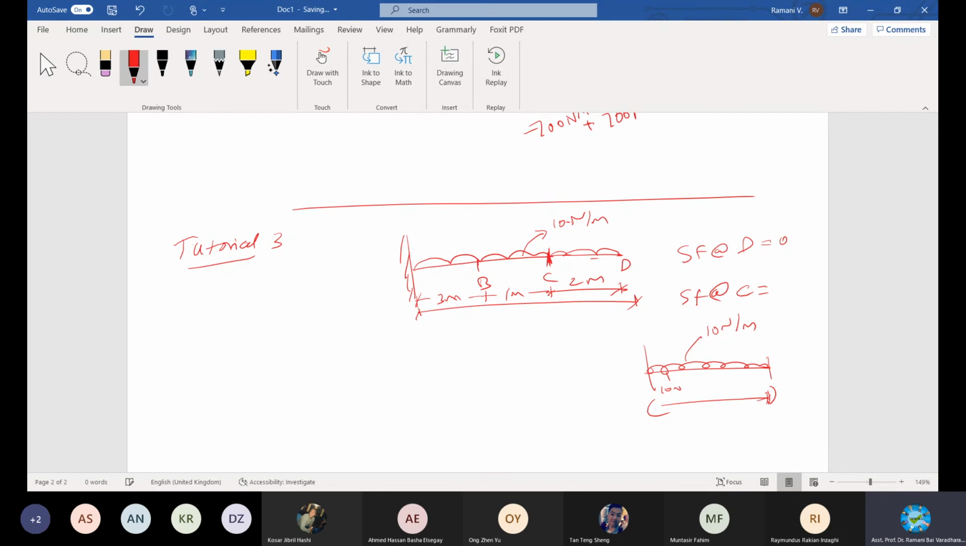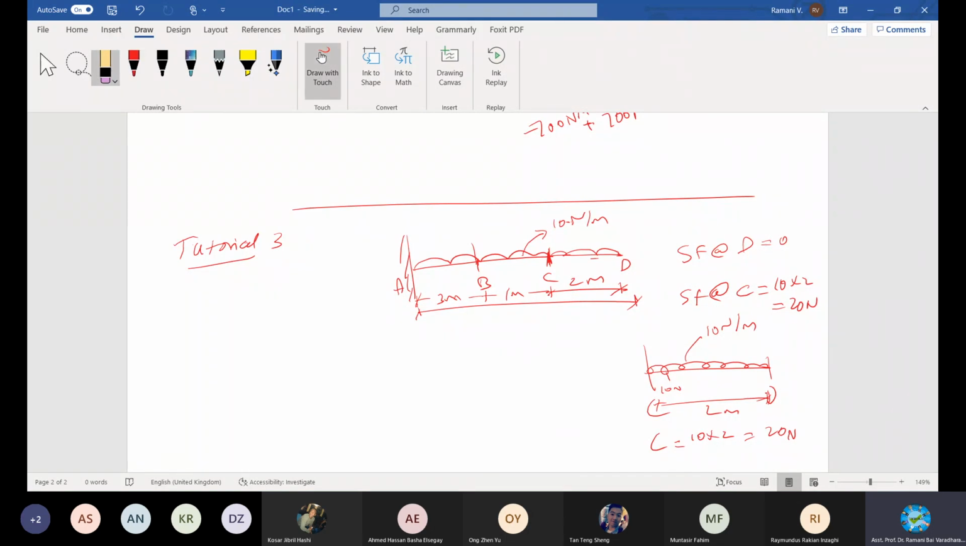Hence, for the whole 2 meter, the value will be 10 times 2, which is 20. Shear force at C will be 20 Newtons. Like this, you calculate one after another until B. At B, it will be the whole load, 10 Newtons times 3. At A, it will be 10 Newtons times 6. Like that, you calculate the shear force everywhere.